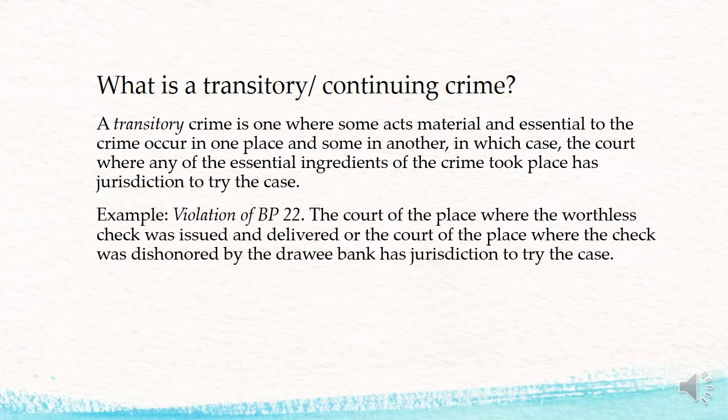violation of BP 22 or the bouncing checks law. The court of the place where the worthless check was issued and delivered, or the court of the place where the check was dishonored by the drawee bank, can have jurisdiction, either of these two courts. They can have jurisdiction to try the case. Why? Because some acts material and essential to the crime occurred in one place and some occurred in another.